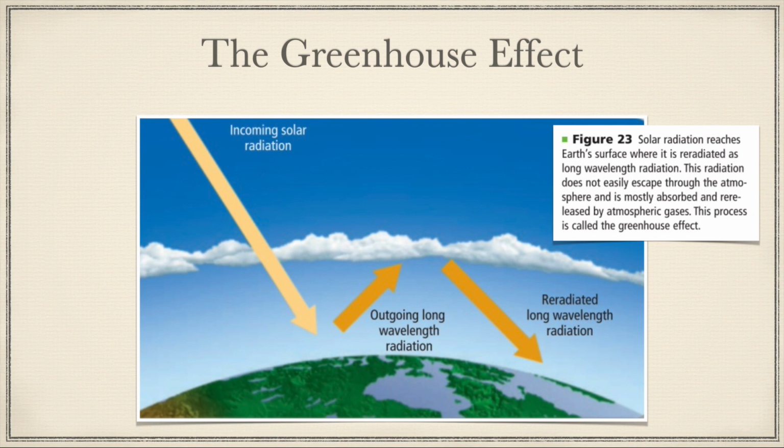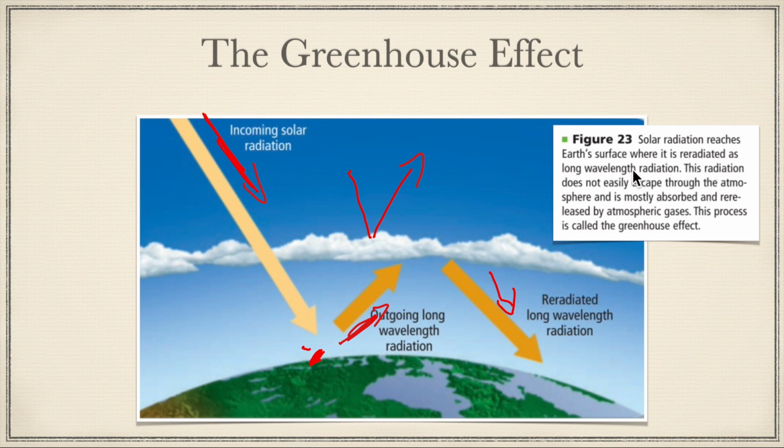So in diagram form, it looks something like this. You have solar radiation coming in. If it hits clouds, it'll just hit the cloud and bounce back off into space. If it passes through the clouds, it's going to hit the surface and warm up the surface. Then you're going to have this longer wavelength radiation being emitted from the surface as heat. It gets absorbed by greenhouse gases in the atmosphere and then re-released back towards the surface.